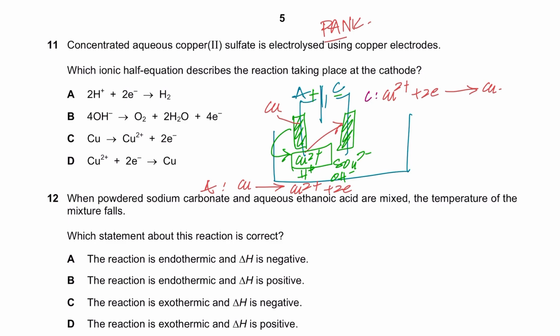So what will be the observation? I've done that yesterday, right? So I'm not doing that. I'm just solving the paper. Okay. So copper 2 plus, what is happening at the cathode? Copper 2 plus ions are gaining 2 electrons, becoming copper. D is the right option.